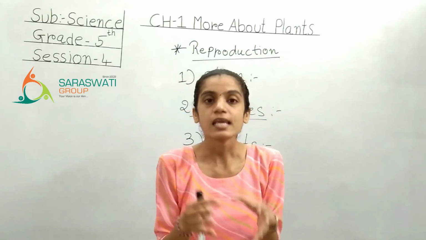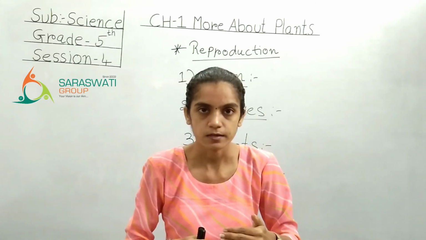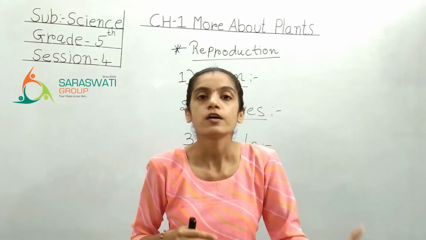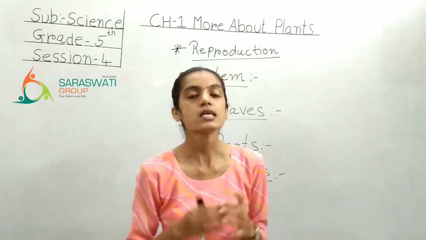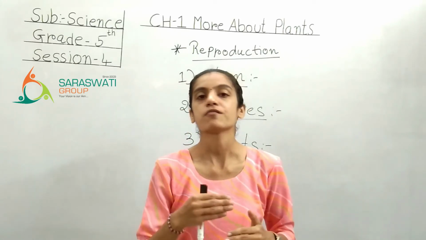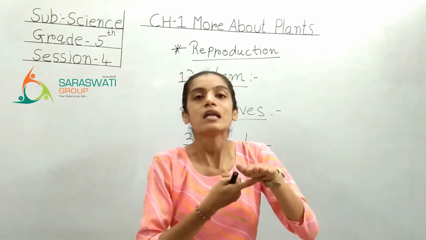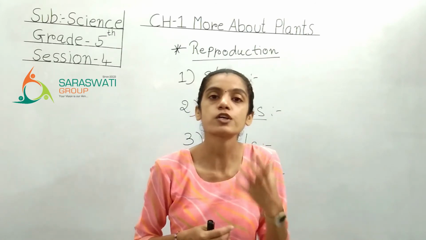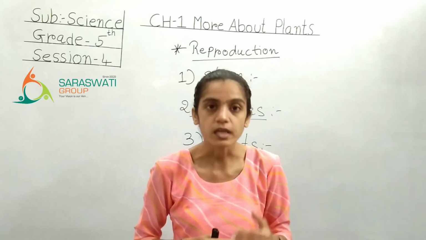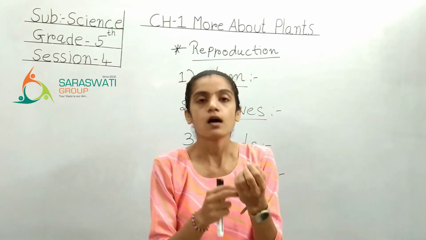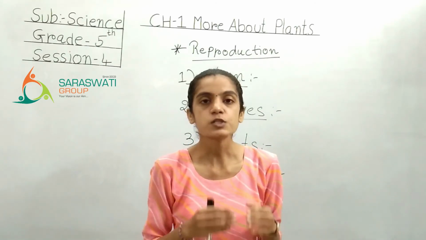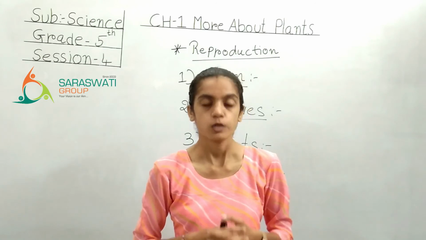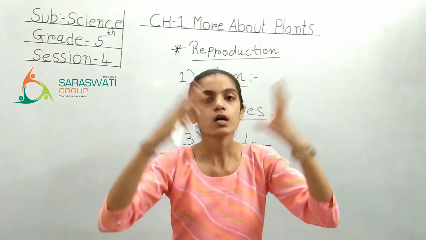So the area where the spores are present can be cut and sown for reproduction. That means plants that do not have seeds or flowers have brown or black dot-like structures on the underside of the leaf, which are known as sori, and that sori has spores inside, and that spore part can be cut and planted into the soil, so the new plant will grow.